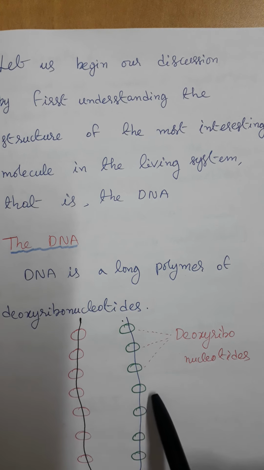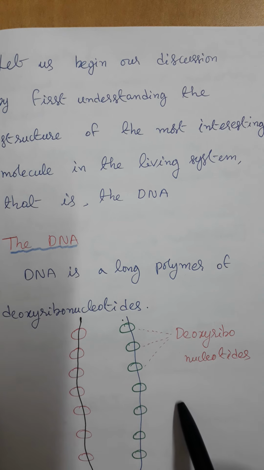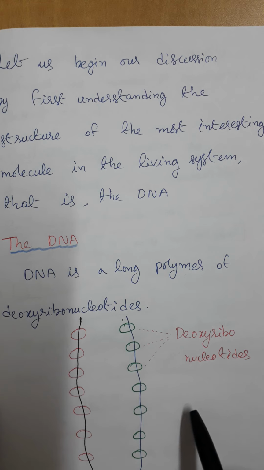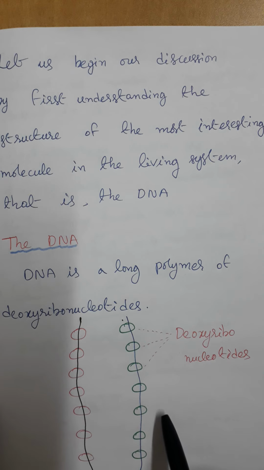So deoxyadenosine monophosphate, deoxyadenosine diphosphate, deoxyadenosine triphosphate. These are some deoxyribonucleotides, and deoxyguanosine triphosphate, deoxycytidine triphosphate, deoxythymidine triphosphate.